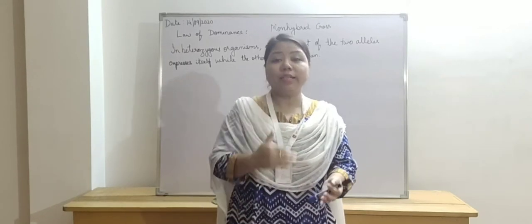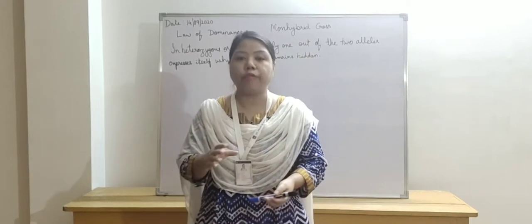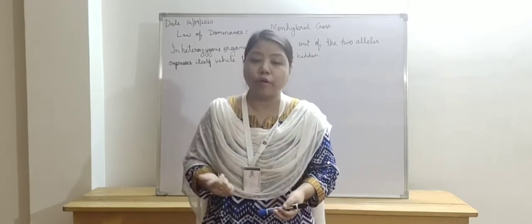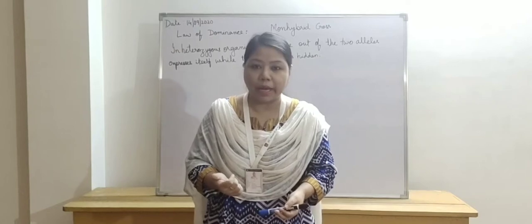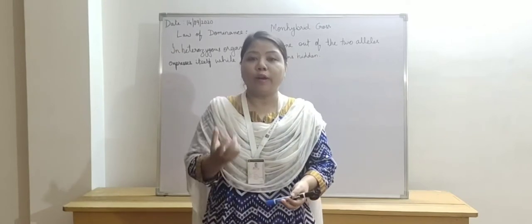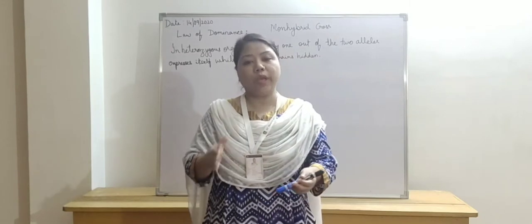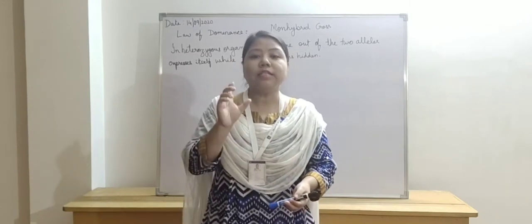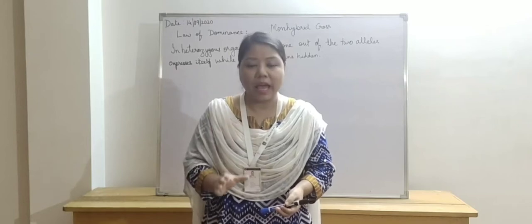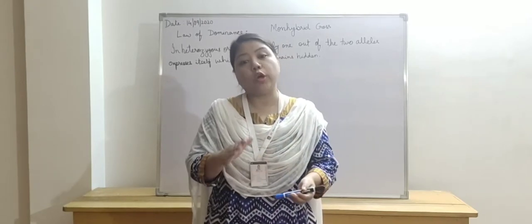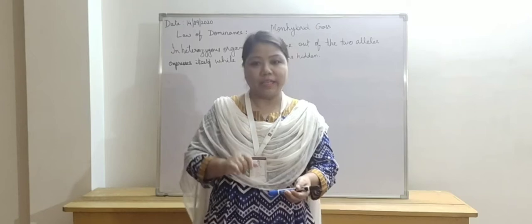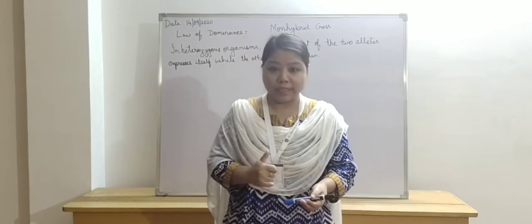He considered different characters of the pea plant, like the color of the seed, the color of the flower, the height of the plant. In this way he considered 7 characters, and with those characters he also considered the contrasting character. Now what is a contrasting character?